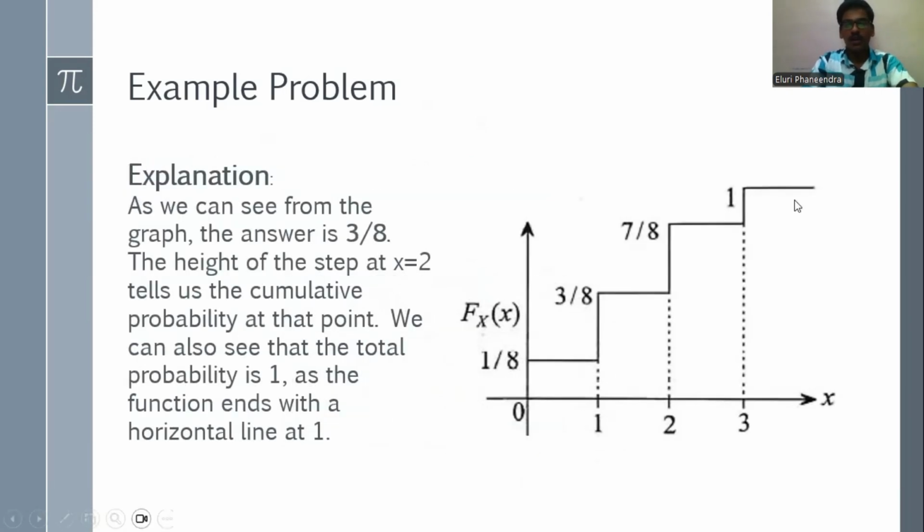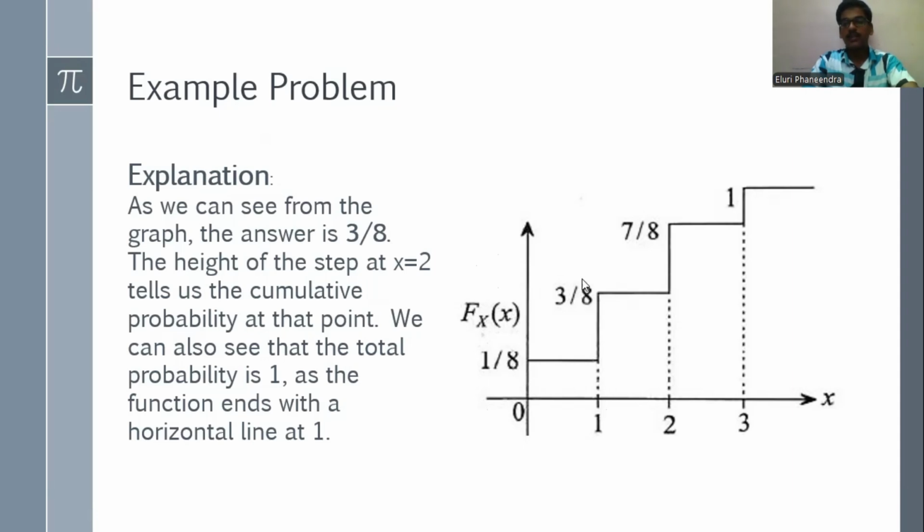So we need to plot the graph here. We need to plot on the x-axis the x values 0, 1, 2, 3, and on the y-axis the distribution functions we got earlier. So for 0, the distribution function is 1 by 8.